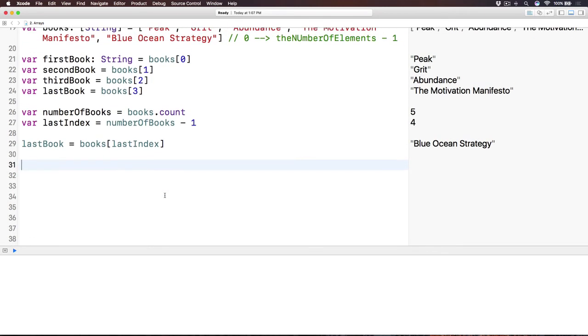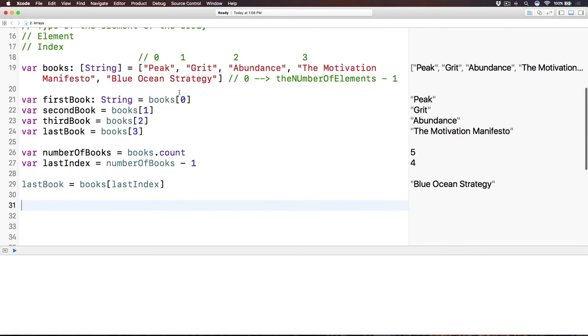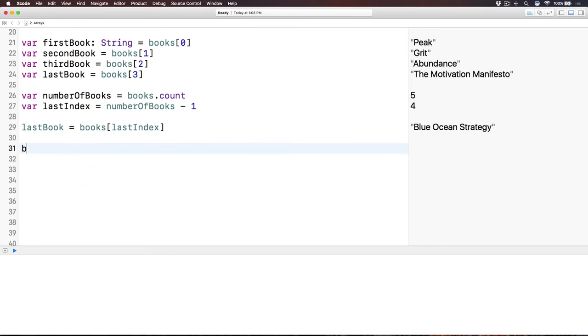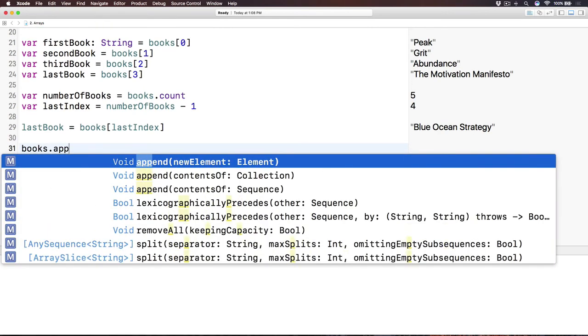Well, we use something we call an append method. A method is like a function, or a functionality of an object that you can do some things with. So imagine that this array is an object and you can do some operation on that object. So I will do books.append.